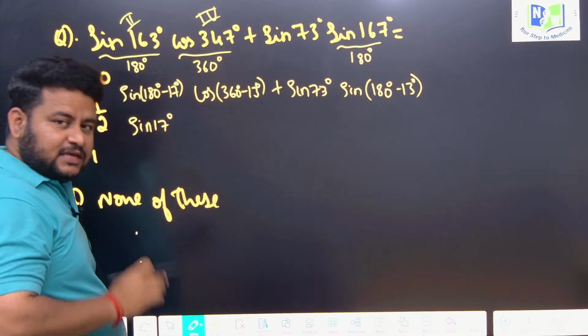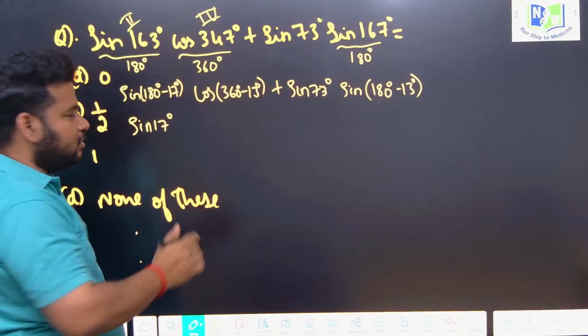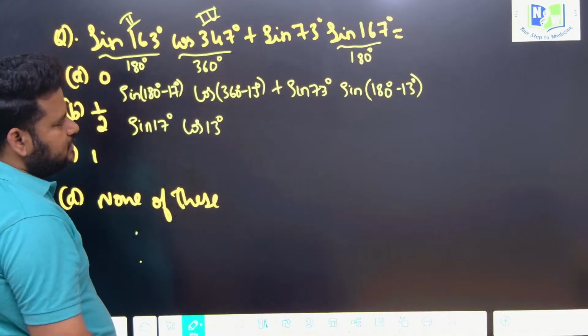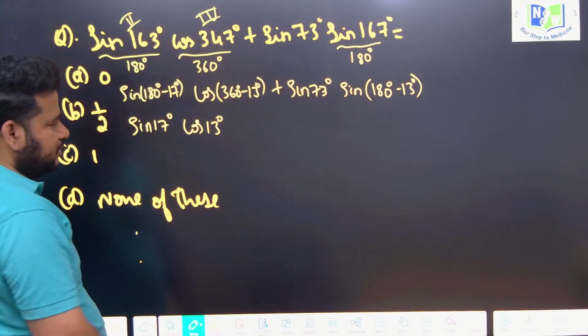360 is an even multiple of pi by 2, so cos will remain cos. I will get cos of 13 degree here. Okay, cos of 13 degree. Clear? Now see here.